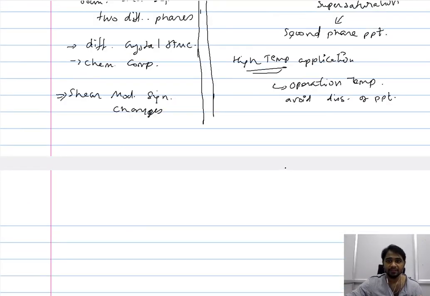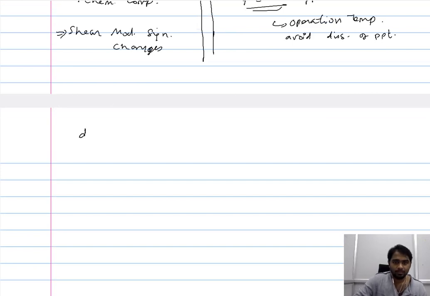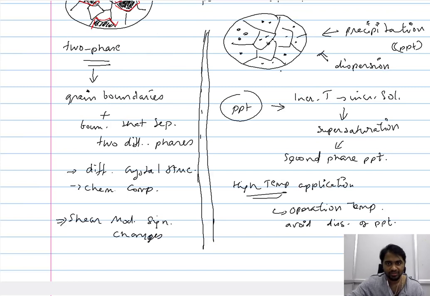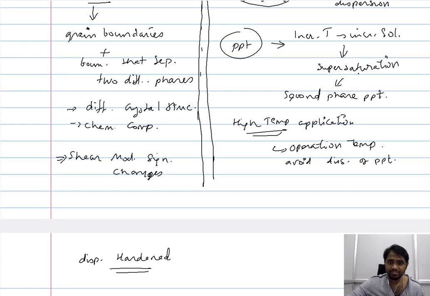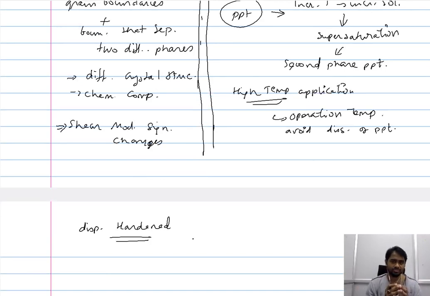So alternatively, we have dispersion hardened material. What is the difference? Even though both precipitation hardened and dispersion hardened materials render a microstructure that is similar to this, in both these cases you have these precipitates that are not as large as the individual grains. They are small and distributed and dispersed, and they are not confined to a specific position. They can be found within the grain, and they can be found along the grain boundaries as well. So even though both render similar microstructure, the way these hardened materials are produced or brought about is significantly different.